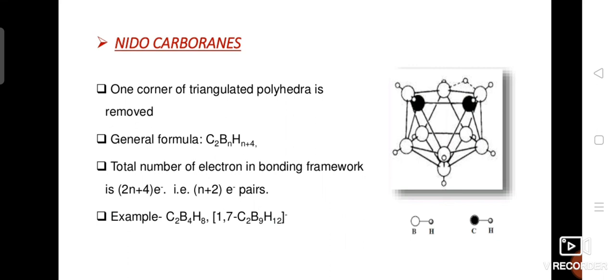Plus 4 BH units, so 4 into 2, that is 8, plus 6, that is 14, plus 2, that is 16. 16 divided by 2 will give you 8 electron pairs. So 6 plus 2, that is n+2 electron pairs.